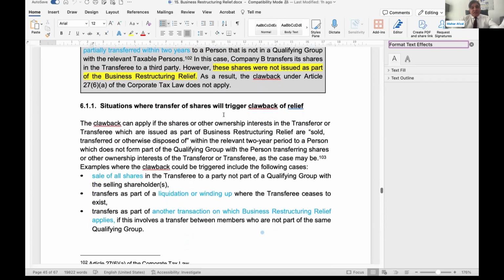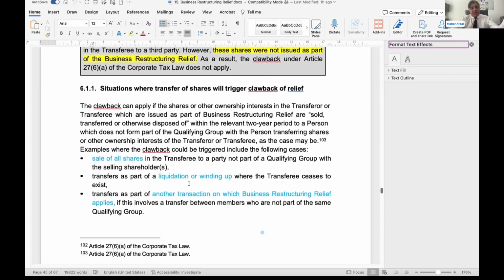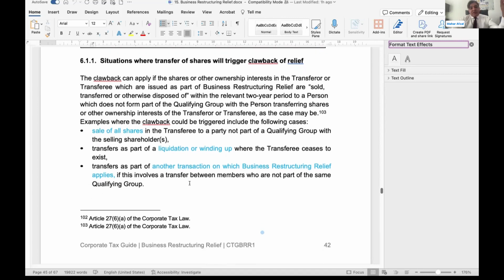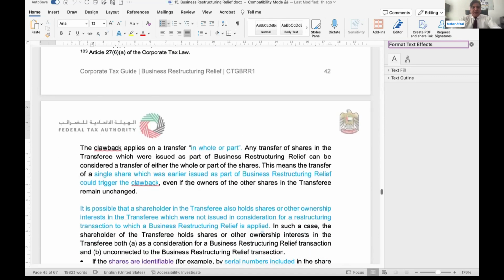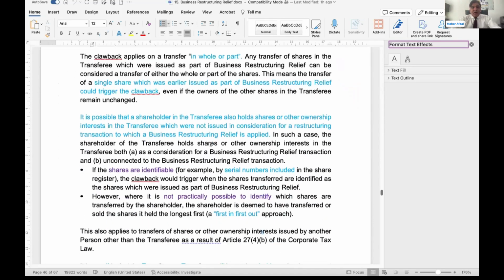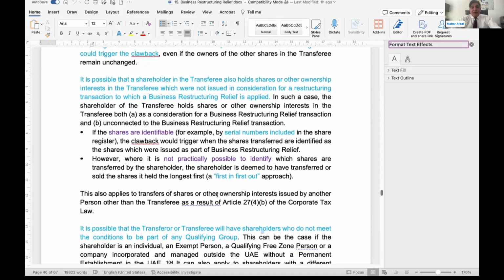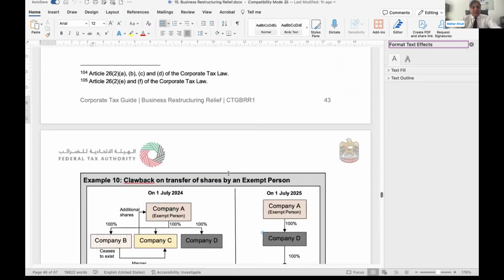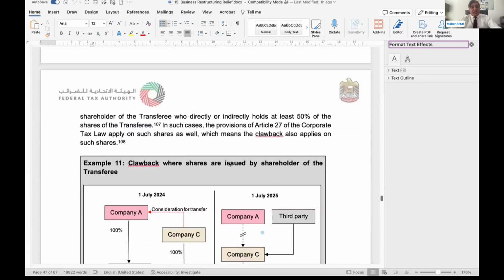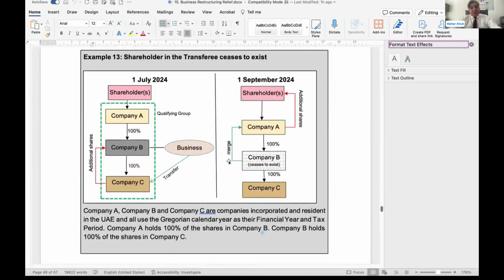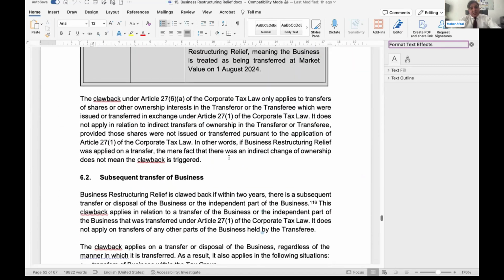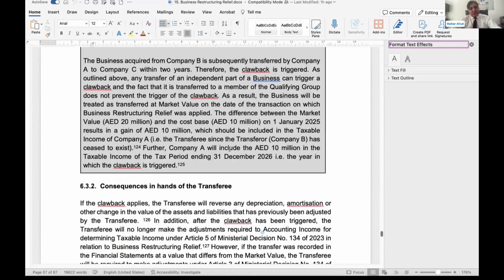There are situations where a transfer of shares will trigger clawback: when you are selling the shares, or when, as a result of liquidation or winding up, you are surrendering the shares, or when these shares are being used to acquire another business. So these are different possibilities. In whole or in part, we discussed serial number or FIFO if you cannot identify the serial number. Various examples are there. You can go through all those examples. I think this is over from my side, the business restructuring relief.